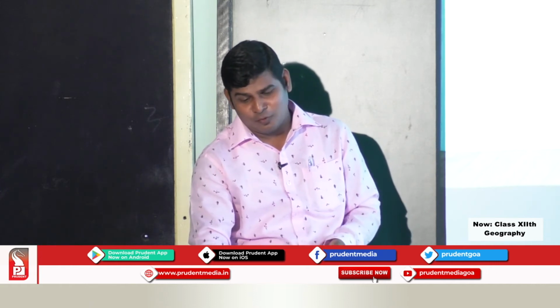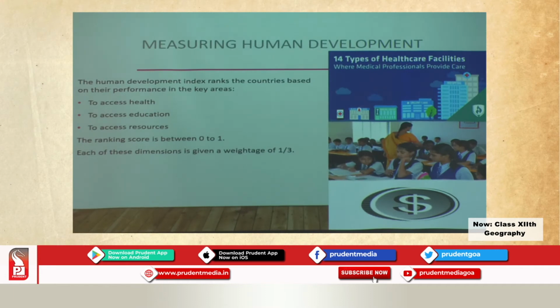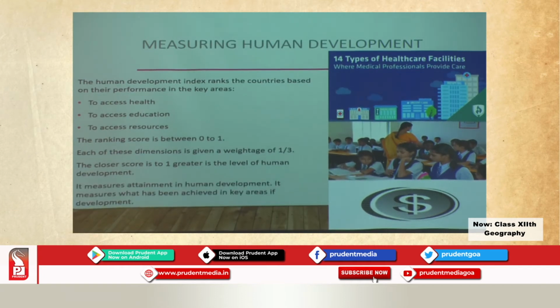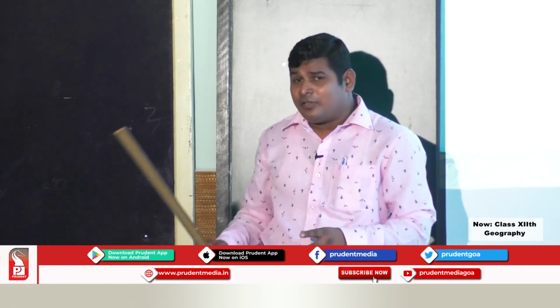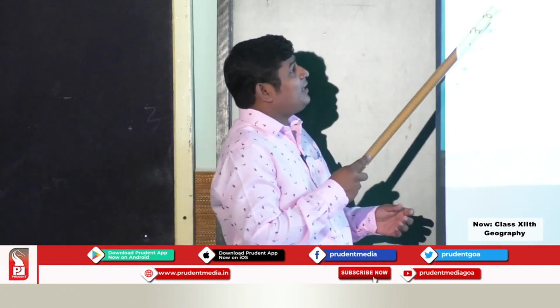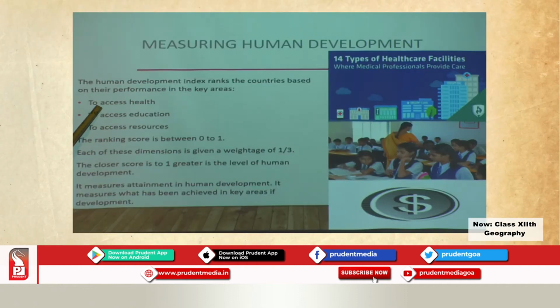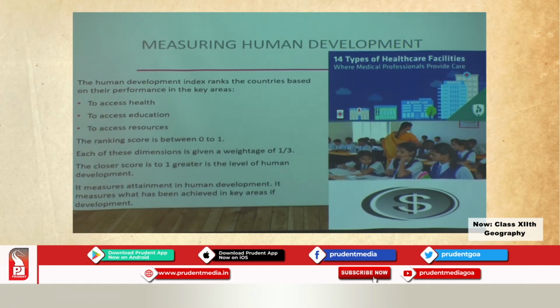The ranking score is between 0 and 1. Each dimension is given a weightage of 1/3. The closer the score is to 1, the greater the level of human development. Now, I would like to mention the 3 indicators of human development and how they are assessed. The 3 key areas are access to health, access to education and access to resources. We will see the first one, access to health.